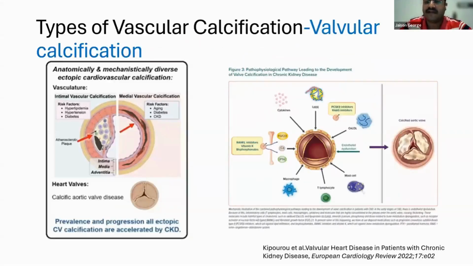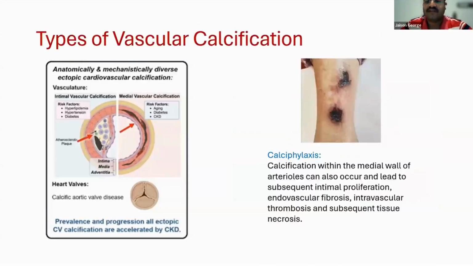If you remember our case, calcification also occurs in heart valves. Valvular remodeling is driven by mechanical stress, pro-inflammatory cytokines, and molecular signaling, which damages the endothelium, triggering endothelial to mesenchymal transition, promoting calcification and mineralization. Calcification can also occur in skin, which is very rare, but a painful condition called calciphylaxis, leading to intimal proliferation, endovascular fibrosis, intravascular thrombosis, and subsequent tissue necrosis.